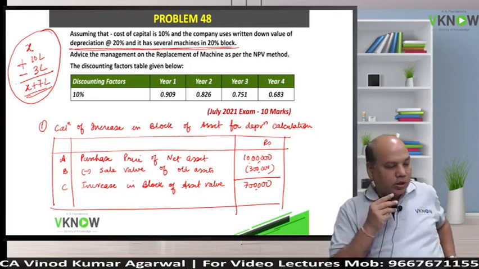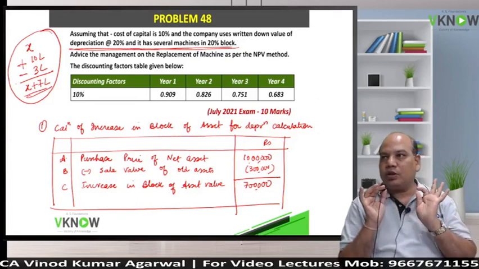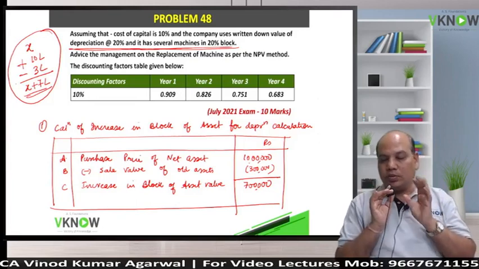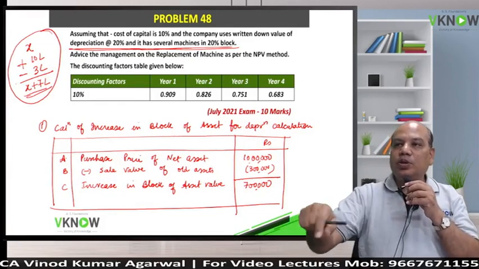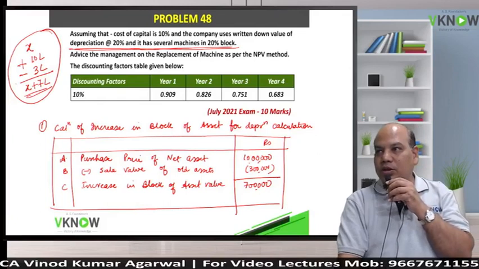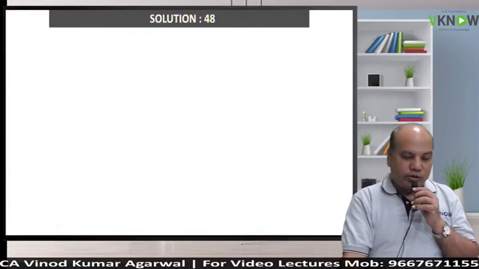Any query? 7 lakh rupees. So first step, find out the additional block, incremental block. Step number 2, find out incremental PBDT. Incremental PBDT. And then we will compute NPV. Okay.